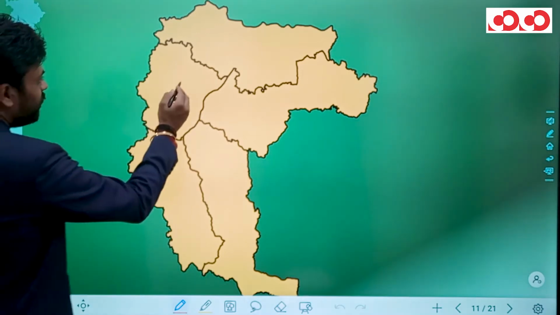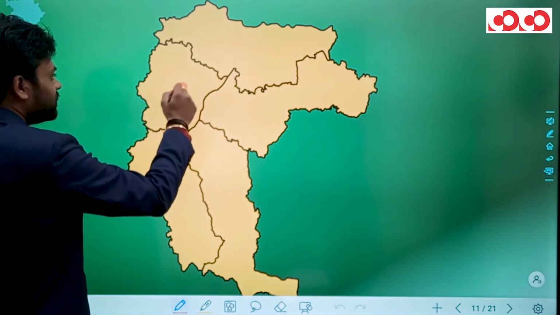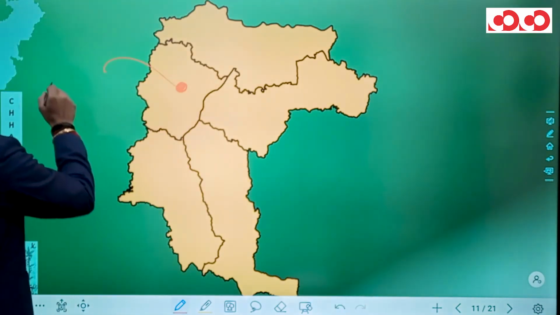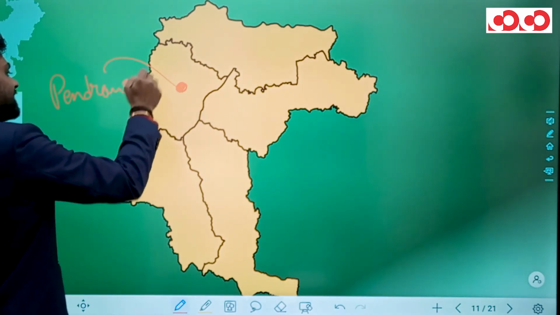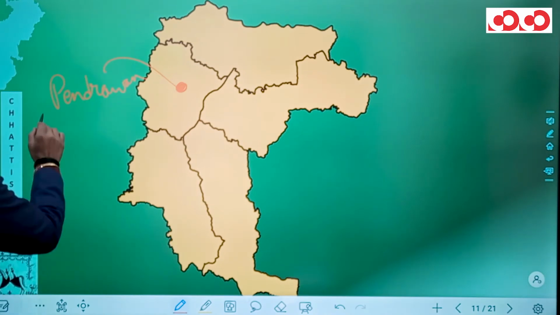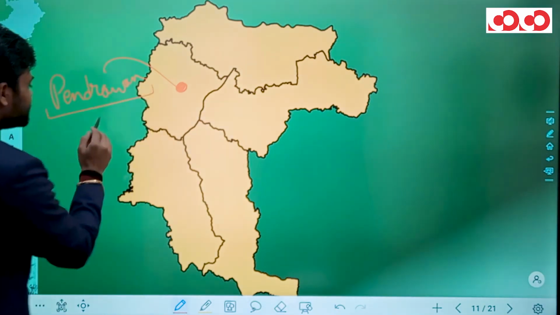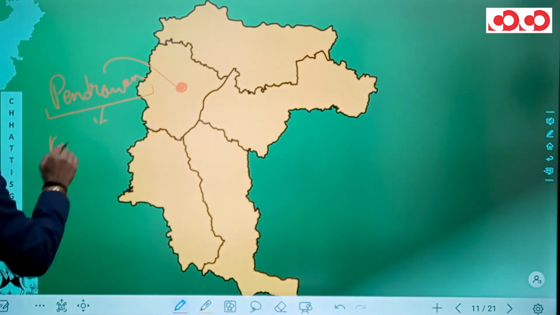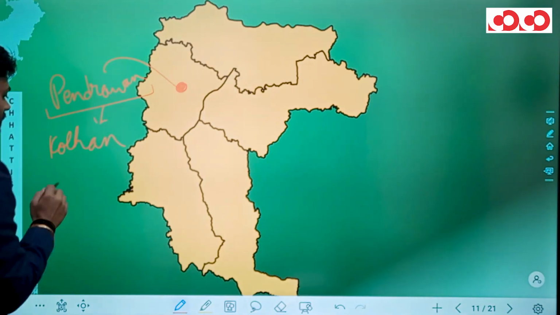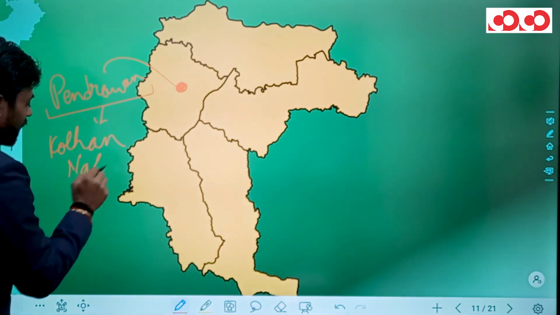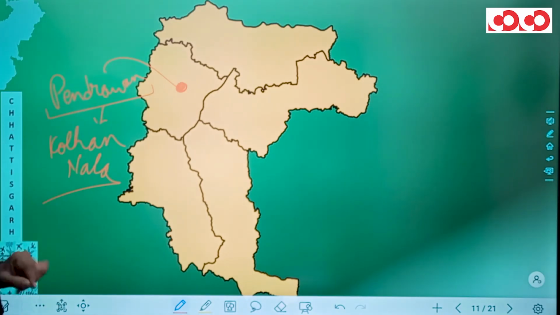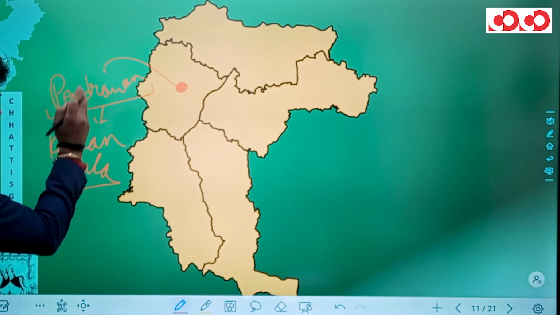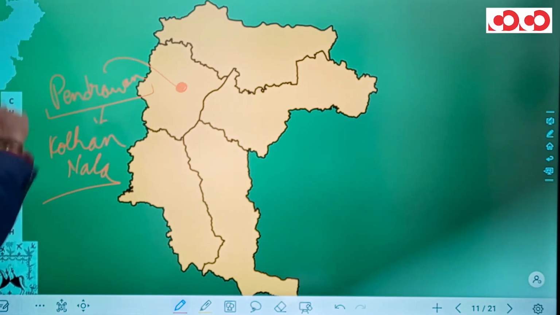In the Raipur Division, we have this Pendravan reservoir. And this reservoir actually holds the water from Kolhan Nala. So in Raipur Division, we have Pendravan reservoir, which was lately renamed after late Lakhanlal Gupta.